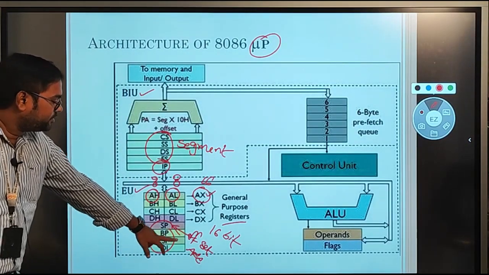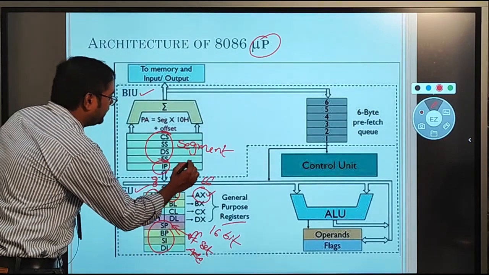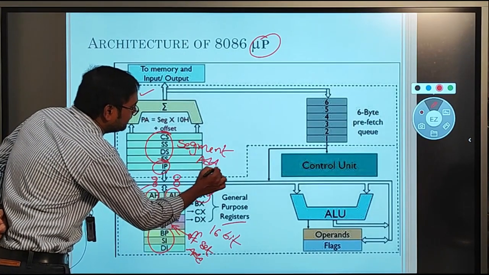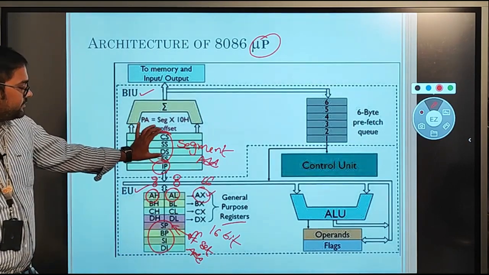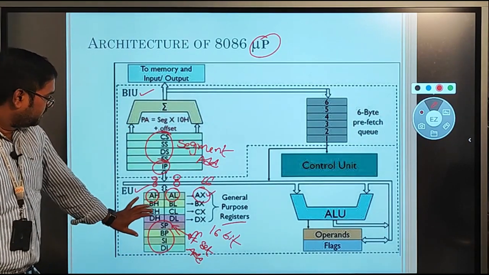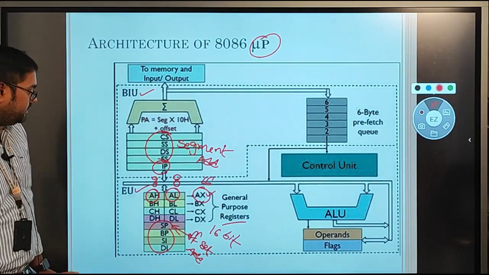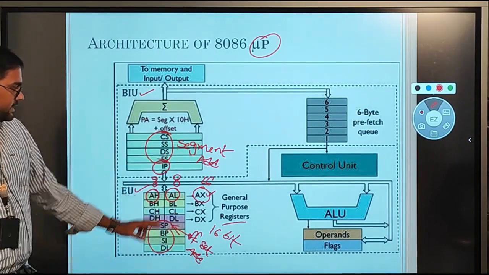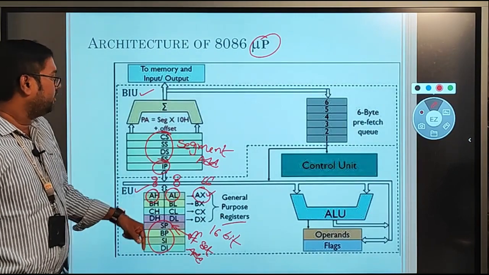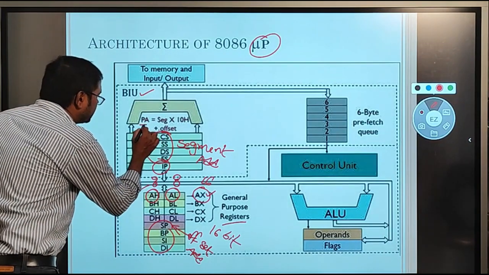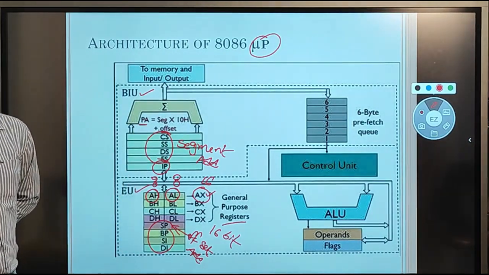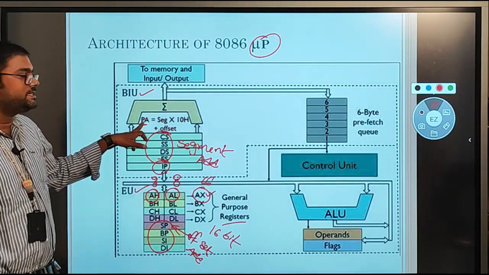So these registers can be used for the offset address, and those registers can be used for the segment address. Segment registers will store the segment address, and pointers and index registers will store the offset address. By using these two addresses, segment address and offset address, we calculate the physical address. Here PA indicates the physical address.